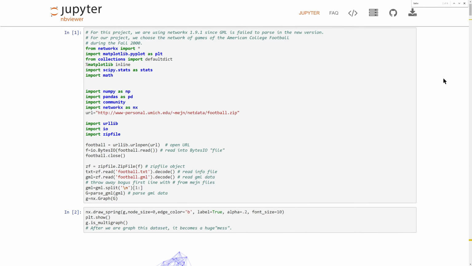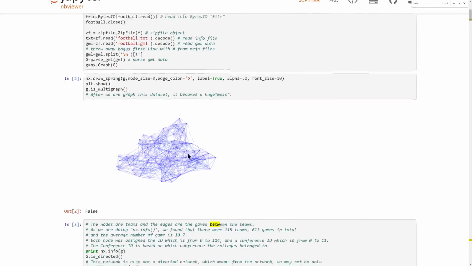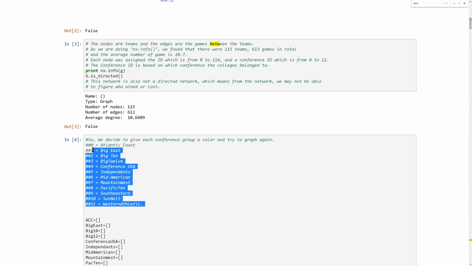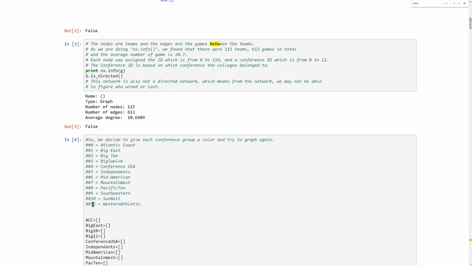Task 1 was to find and load a network dataset with categorical information available on each node. We found a network dataset containing American college football game interactions with categorical data on which conference they belong in. So again, the nodes represent teams, whereas the categorical data on the teams represent which conference teams belong to. You can see the values of the categories range from 0 to 11, or the 12 conferences, because Python starts its indexing at 0.